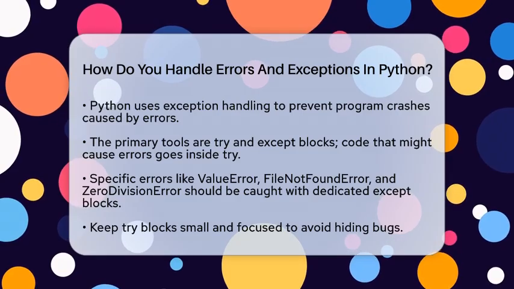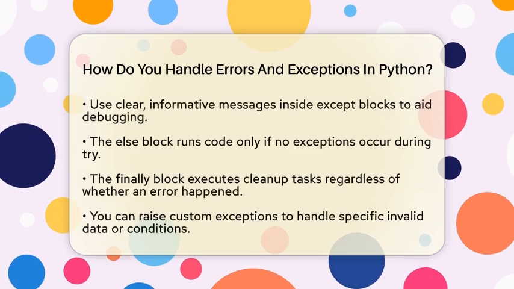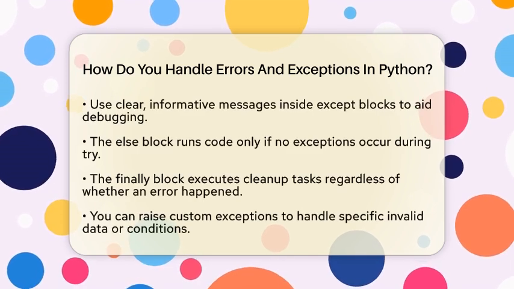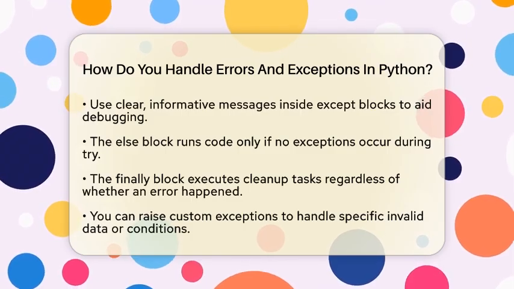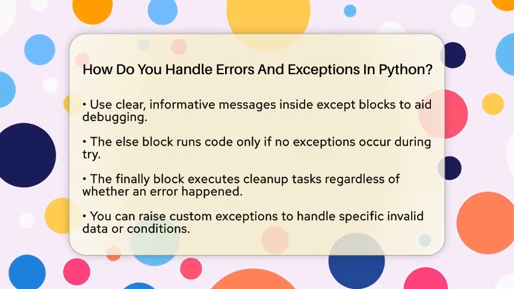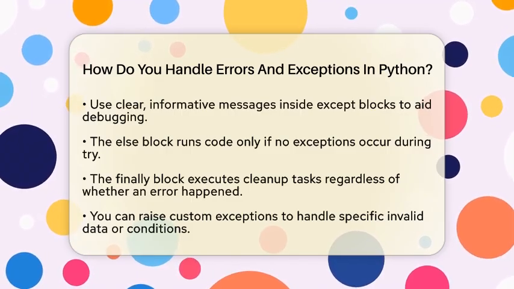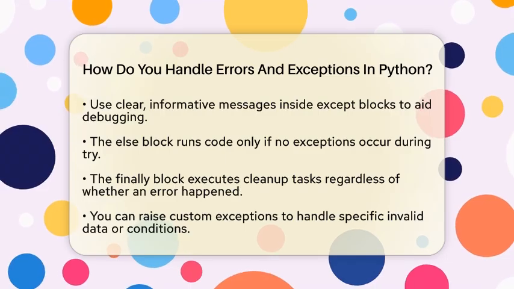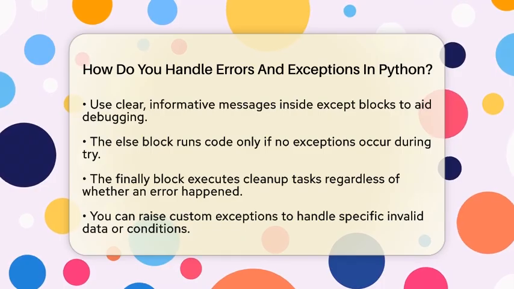It's best to keep try blocks small and focused. Don't wrap your whole program in one big try block because it can hide bugs. Instead, only put the code that might fail inside the try. When catching exceptions, be specific. For example, catch FileNotFoundError if a file isn't there, or ZeroDivisionError if you try to divide by 0. This helps you understand what went wrong and fix it faster.